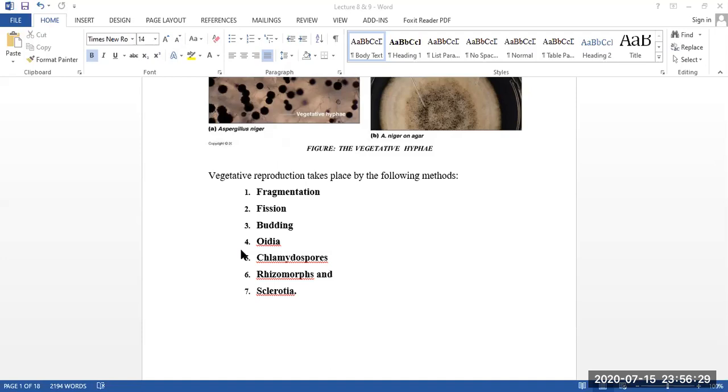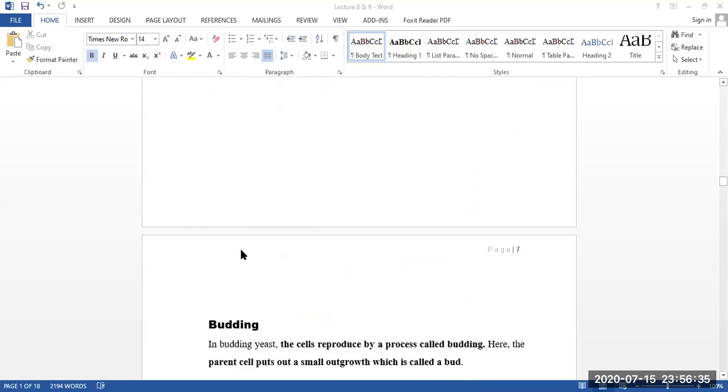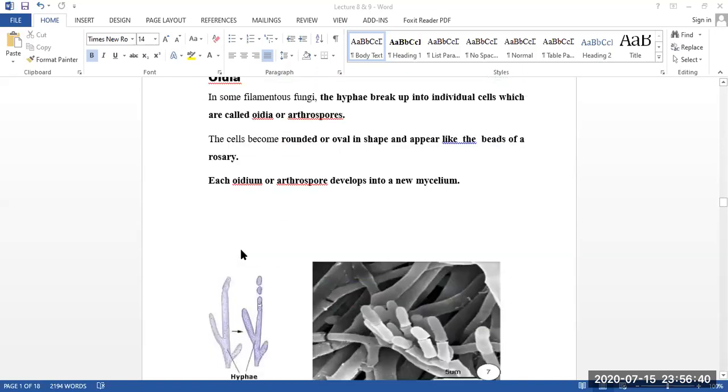Then our next one is oidia. In oidia, we learned that whenever hyphae or mycelium grow, they fragment, and from one hypha new mycelia can grow.